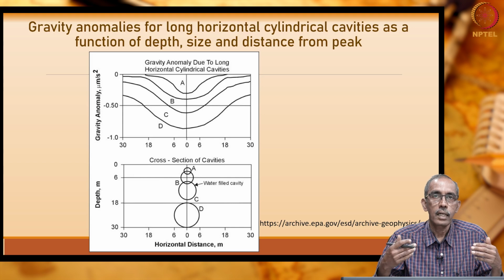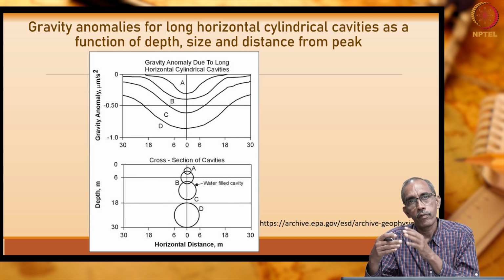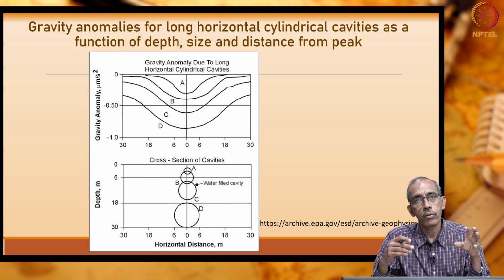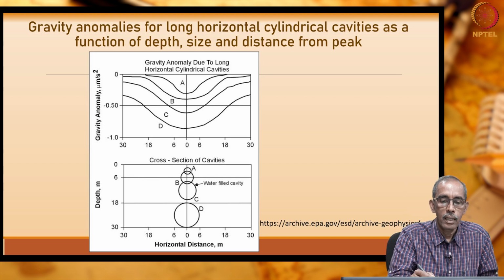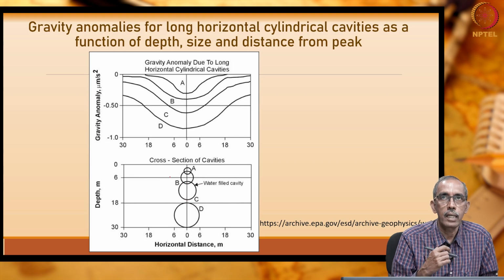With this theoretically computed anomaly, we can compare the anomaly which we have got from our survey. If both of them are matching, right, what can we conclude? We can conclude that at the unknown site a cylinder is expected whose dimension is equivalent to that of B here.